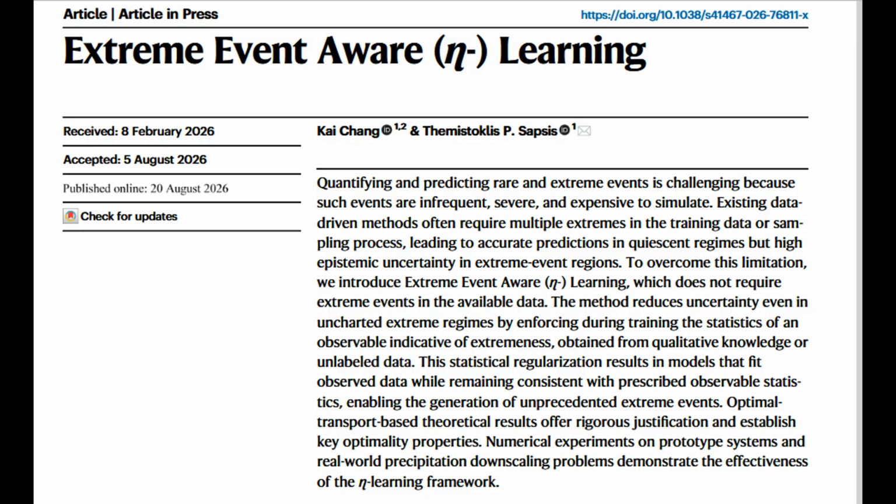Theoretical foundation: why standard methods fail. The authors prove a hardness theorem showing that data-consistent estimators, models that perform well where data exists, necessarily fail in extreme regions when data is scarce. The theorem states, for a dataset smaller than a critical threshold, any estimator accurate in non-extreme regions will have a guaranteed gap from the true distribution, measured by the Wasserstein distance. This is intuitive: if you've never seen a 100-year flood, you can't predict its magnitude from normal flood data alone. The mathematical contribution is formalizing this limitation and showing why distributional constraints are necessary.